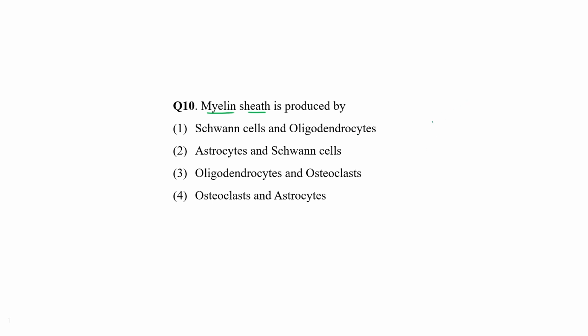Myelin sheath. This is a general structure. There are certain Nissl granules. These are the dendrites. It's a very rough structure of a nerve, and these are the Schwann cells.